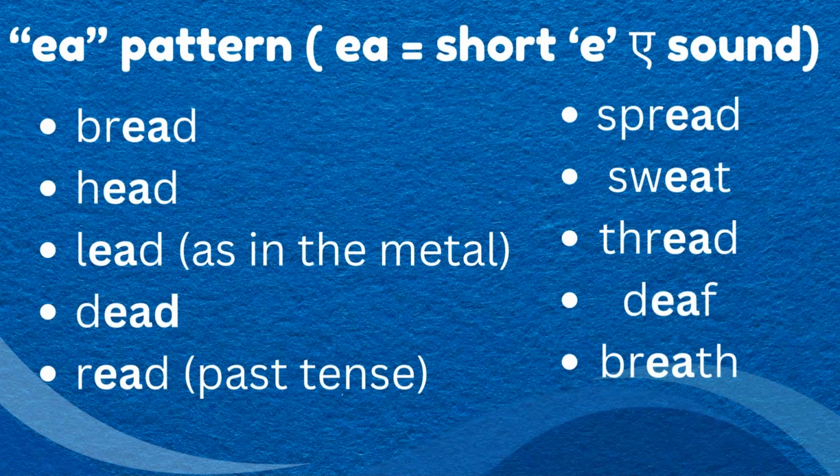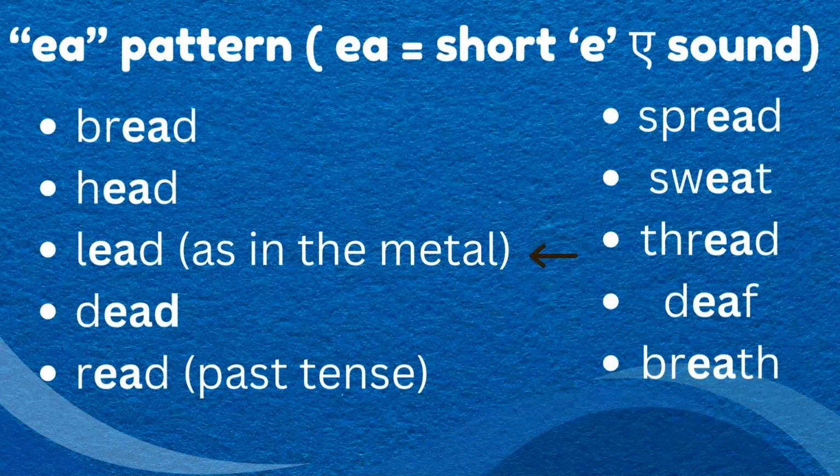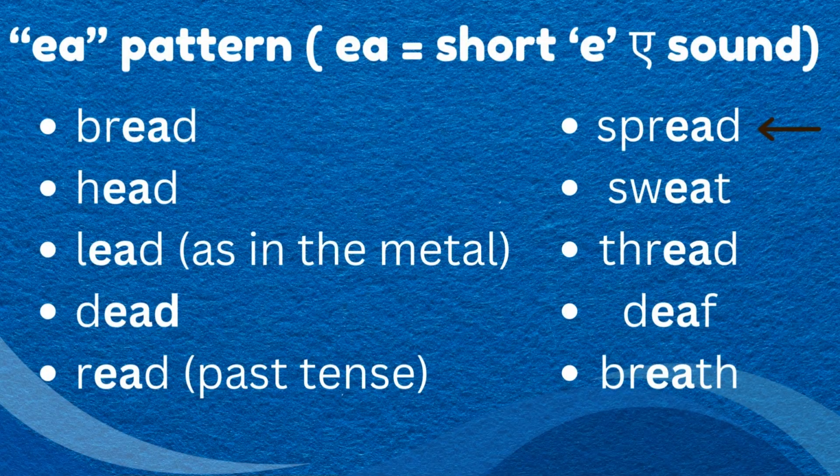Here are some examples of words where the vowel e and a makes the short e sound. Bread, head, lead, dead, red, spread, sweat, thread, deaf, breath.